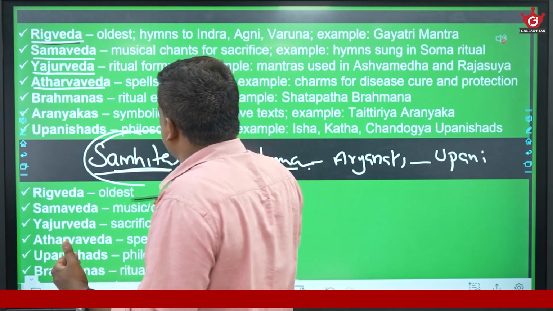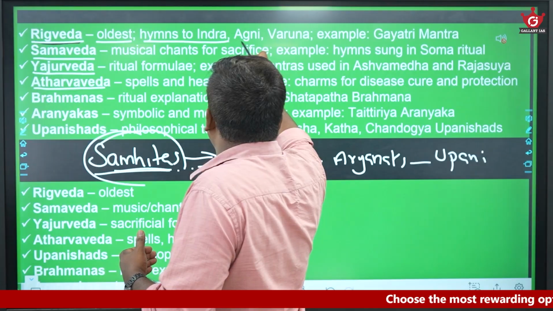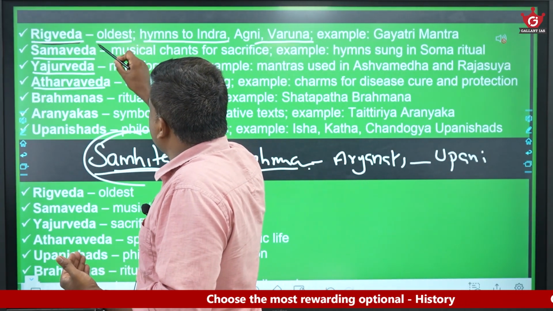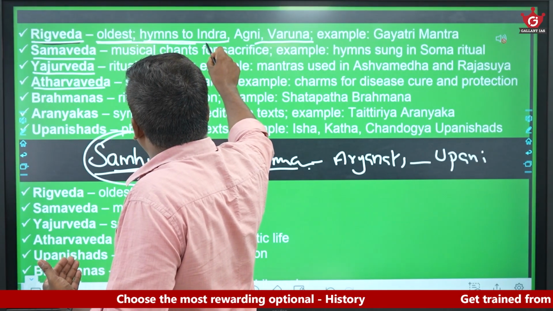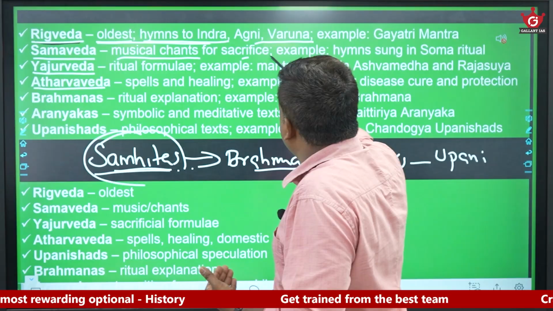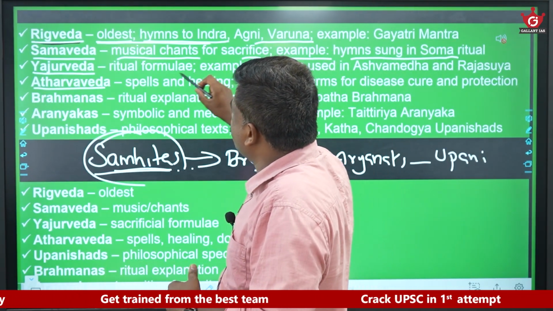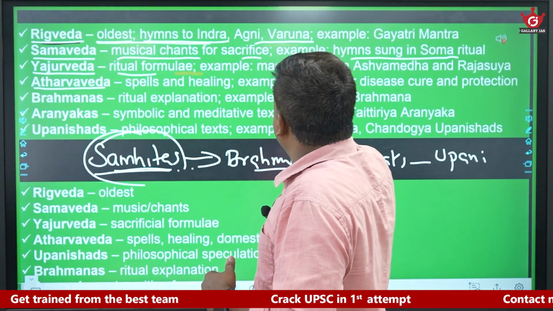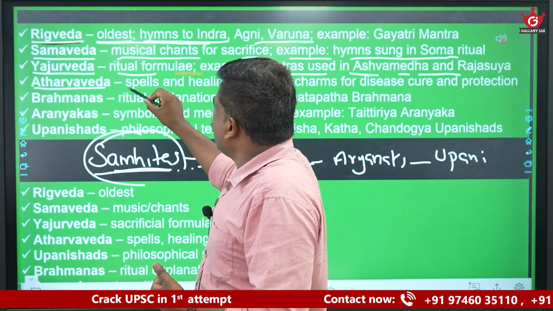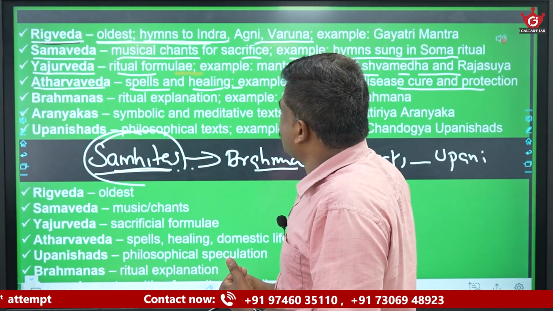The easiest way to see it: Rigveda is the oldest, hymns in praise of various gods, and regarded as the most sacred of the Samhitas. Samaveda is musical chants for sacrifice, hymns sung in the Soma ritual. Yajurveda is ritual formula, for example mantras used in the Ashwamedha and Rajasuya sacrifices. Atharva Veda is spells and healings, for example charms for curing diseases and protection.